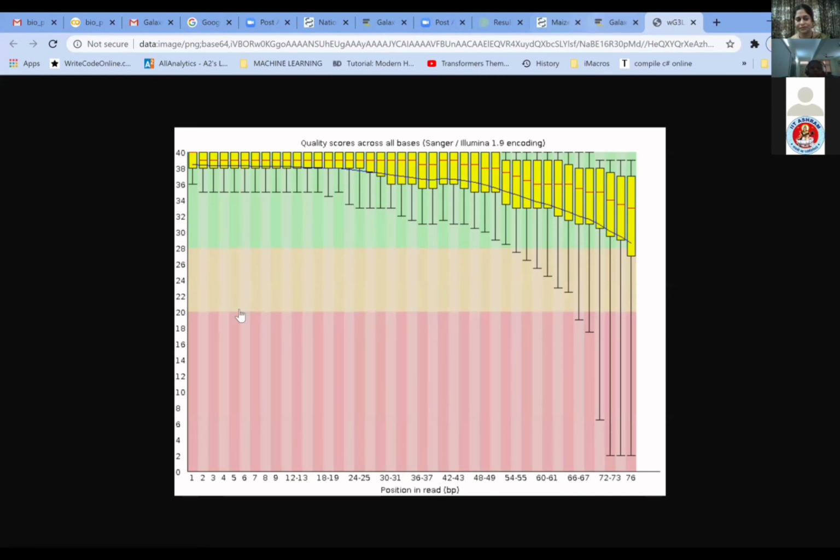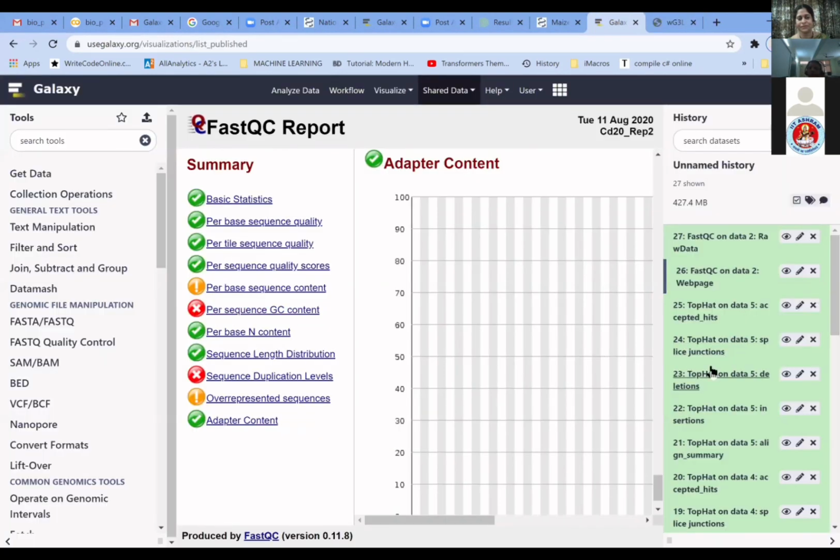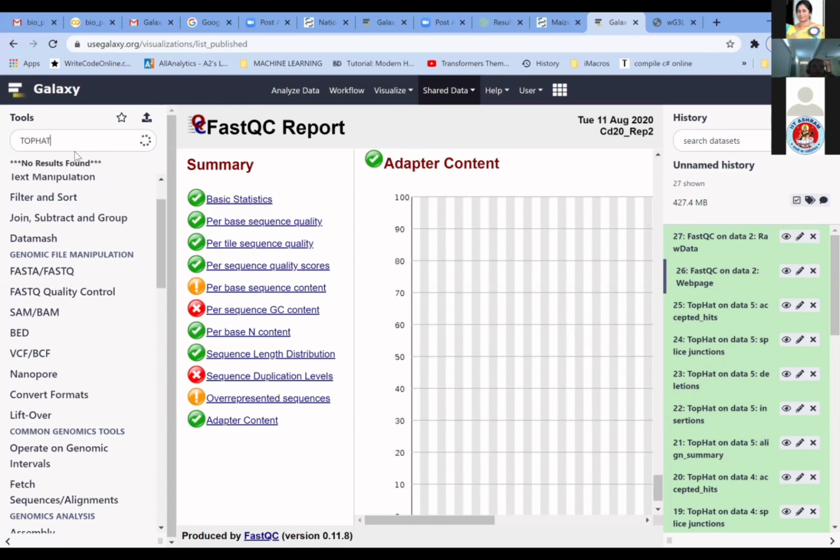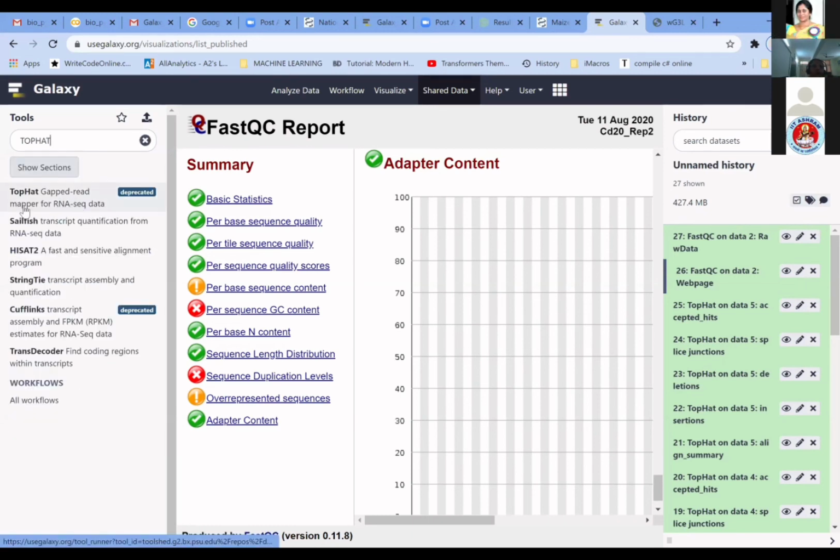I'm going back to this main window, and here I have done one sequence analysis using RNA-seq analysis. The software which we are using is called TopHat. This is the name of the program. TopHat is a gap-aware read mapper for RNA sequence data.